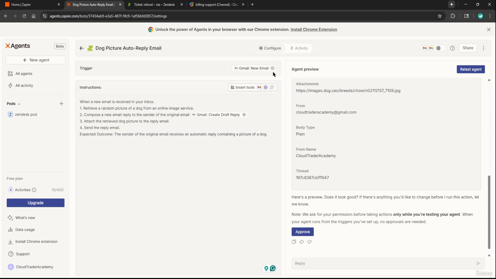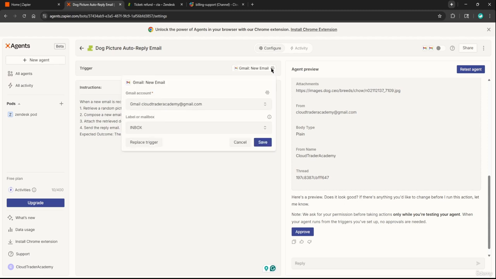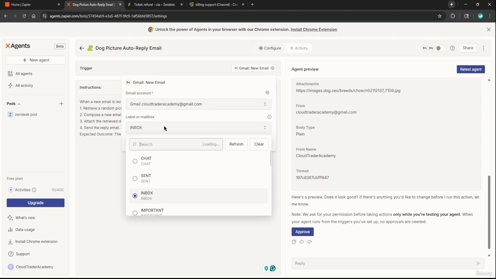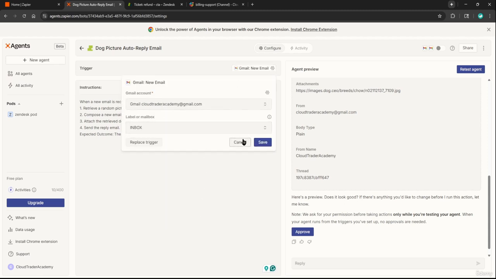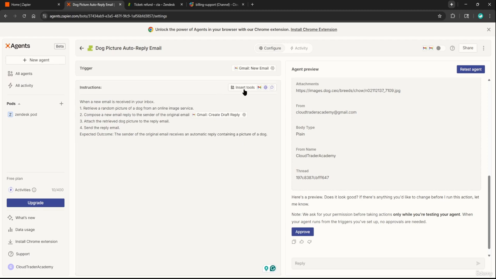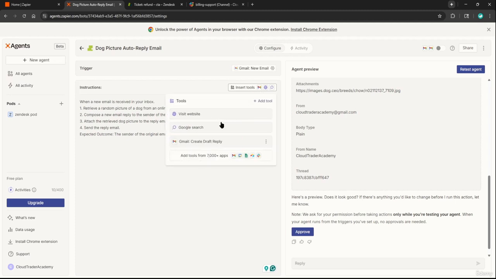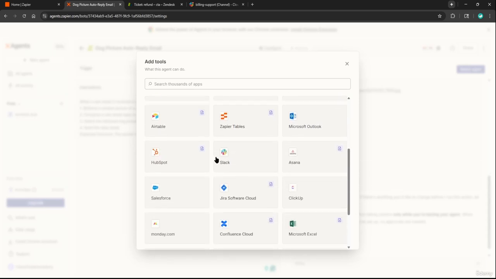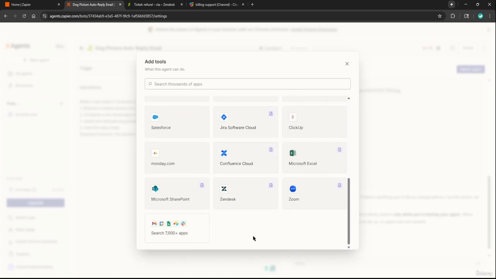Or if we want to go a step further and limit how many times this AI agent is triggered, we could click the settings here and we could listen to certain mailboxes. But I'm going to leave it as inbox and click cancel. So we have the trigger here, we have the instructions, and we also have this insert tools option on the right hand side. So if we click insert tools, we have some different options. I'm going to click on add tools from 7,000 plus apps, and you can see just how many options we have. And of course, there's way more.